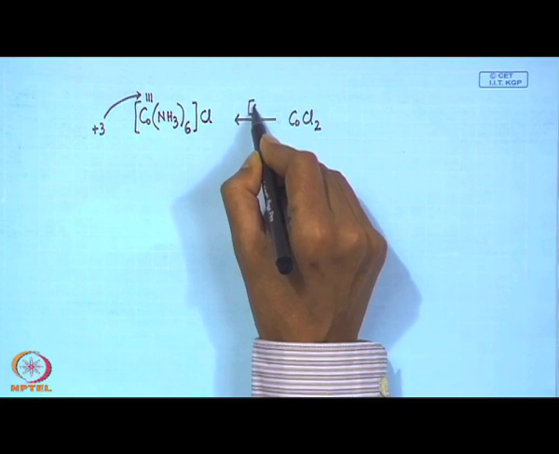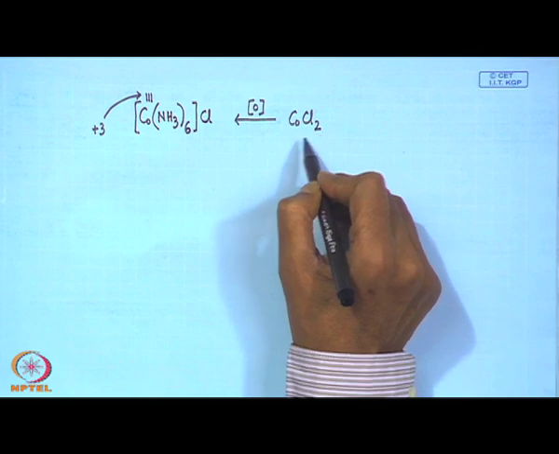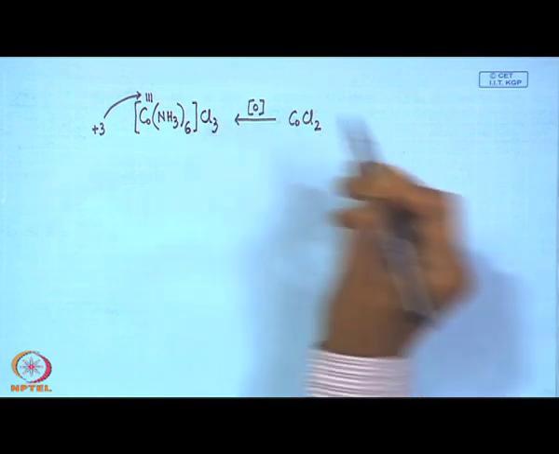So, through oxidation of this and additional chloride supply, it will give you this compound as the trichloride.